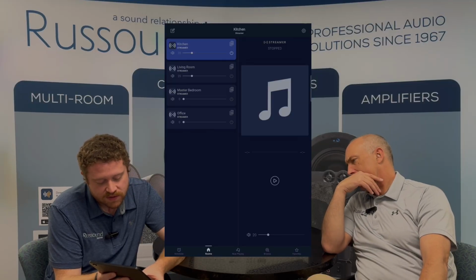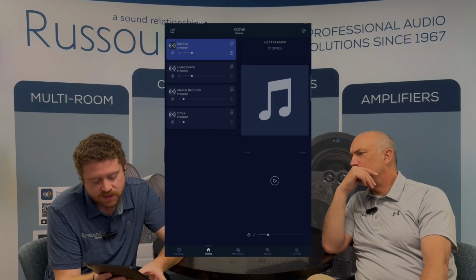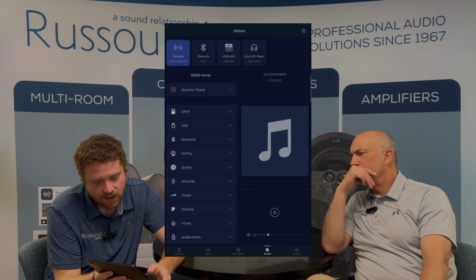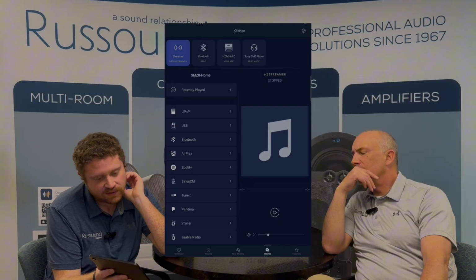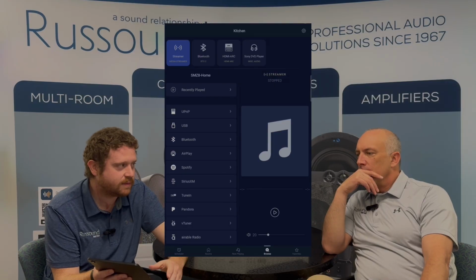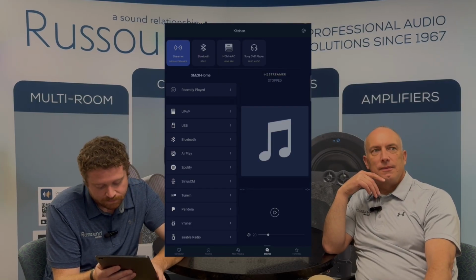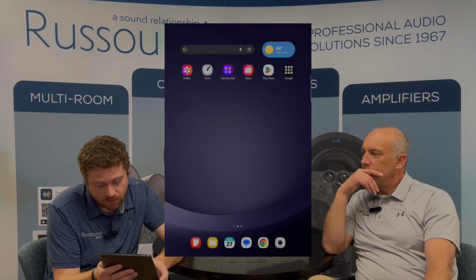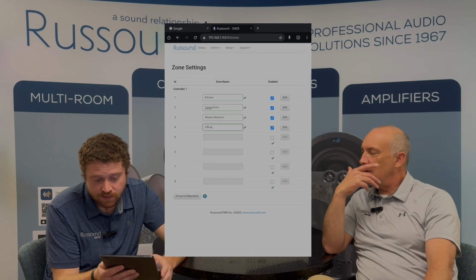Nice. And then go into the browse menu. That is how you access your sources on the SMZ through the Russound app. You're going to see the top 4 that we left enabled. We have Streamer, the Bluetooth, the HDMI ARC, and then the Sony DVD player. Yep. Perfect. So that was easy enough.